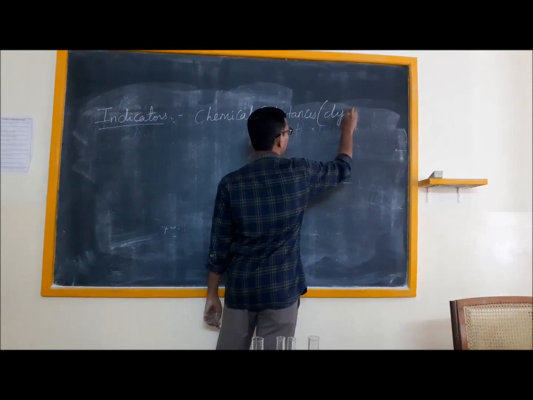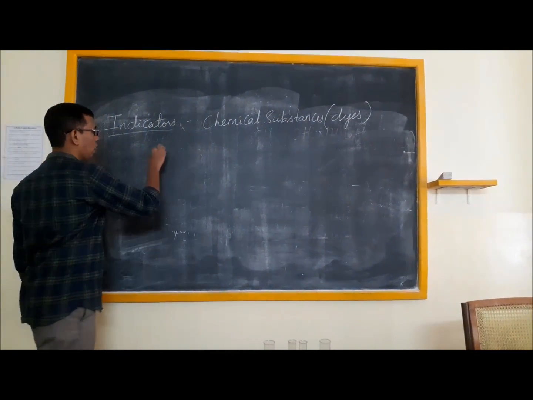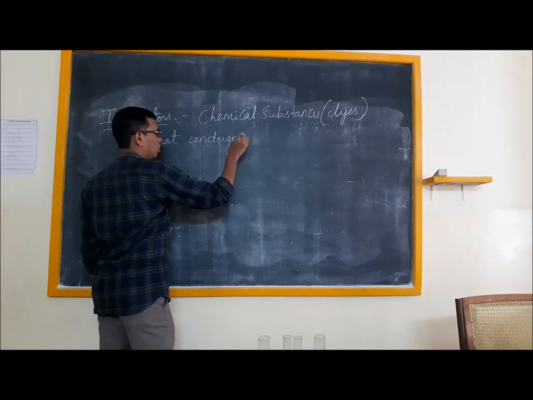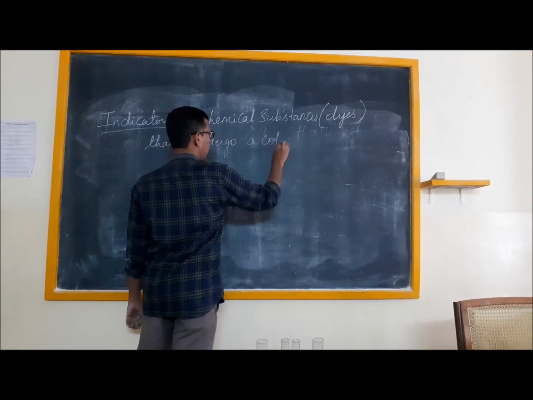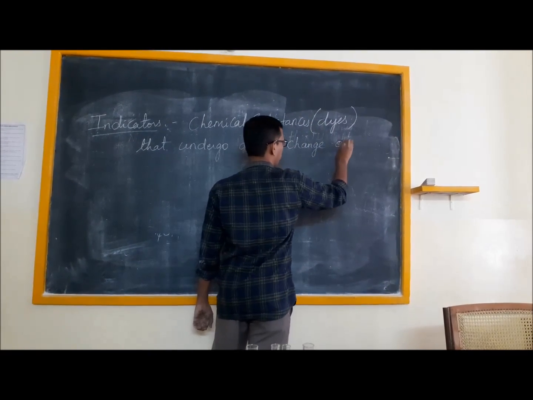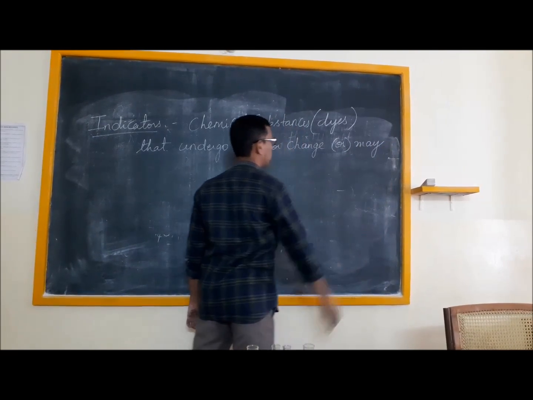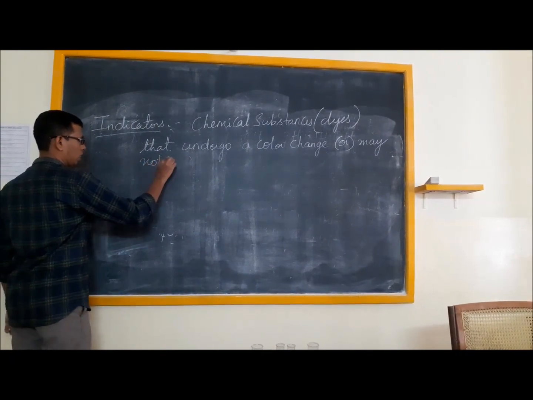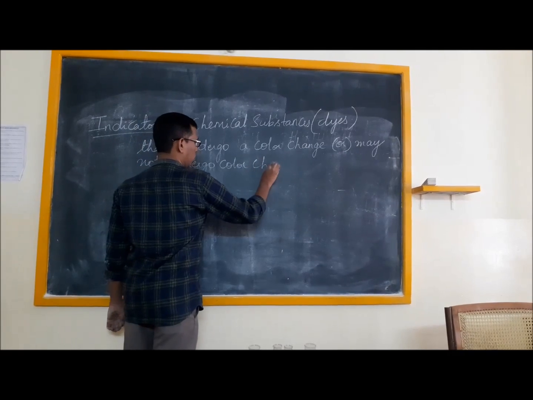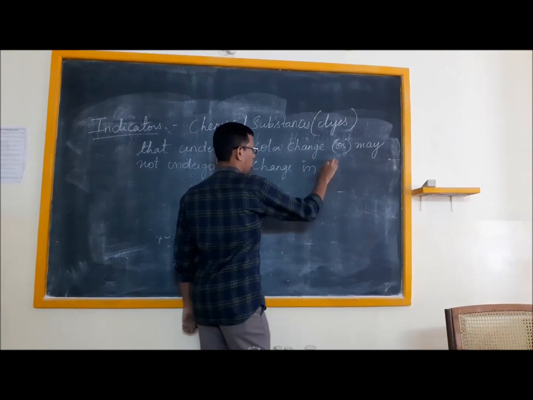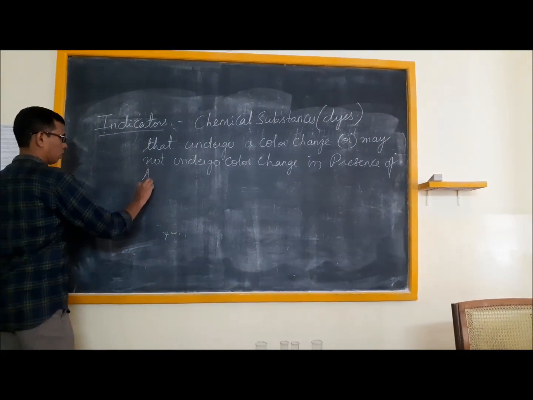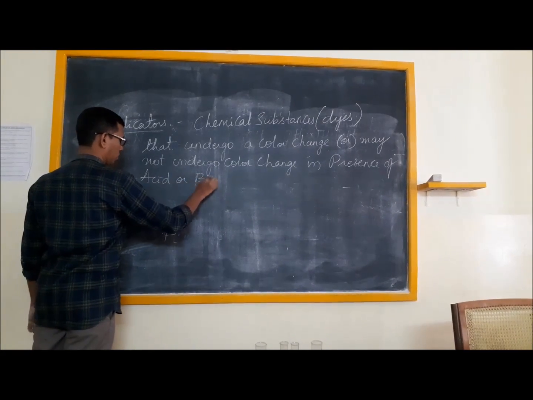They are usually dyes that undergo a color change, or may not undergo color change, in presence of acid or base.